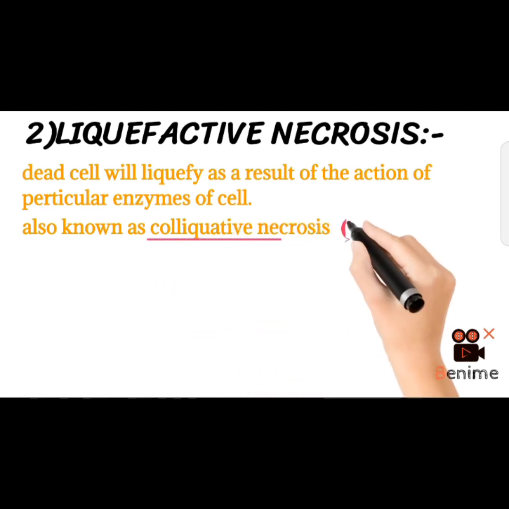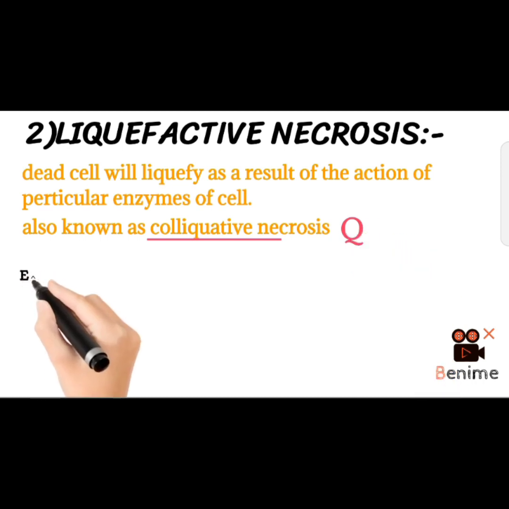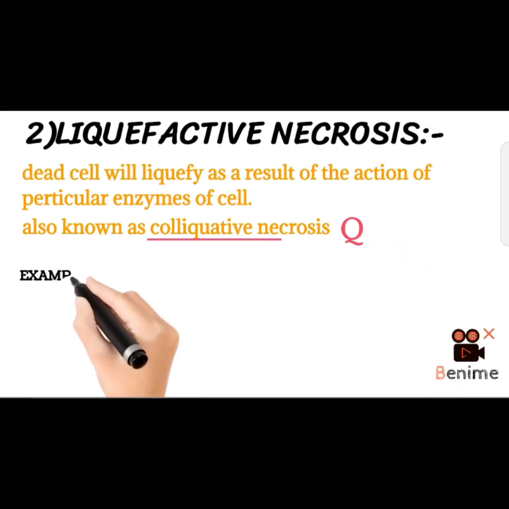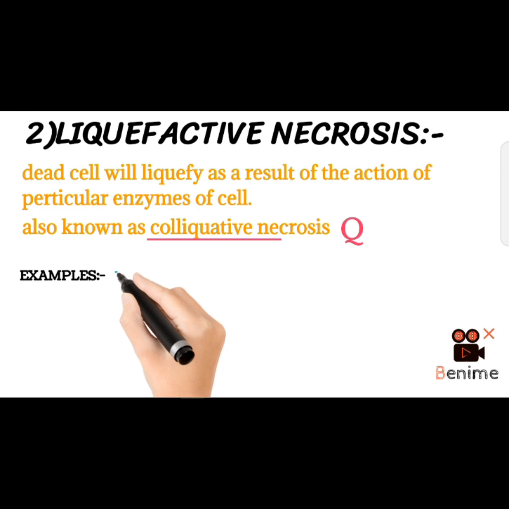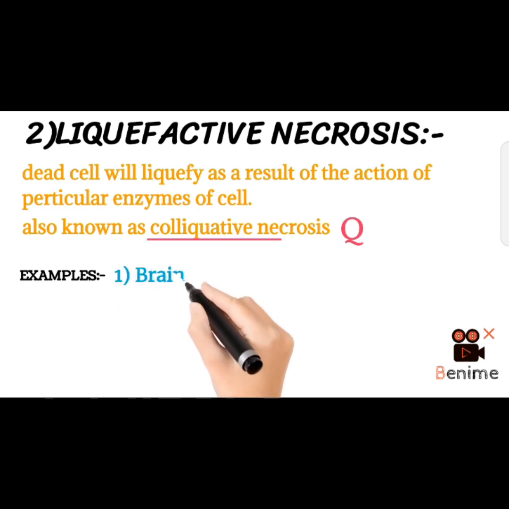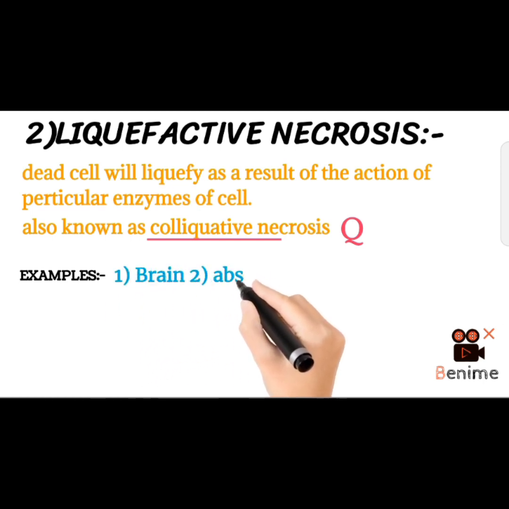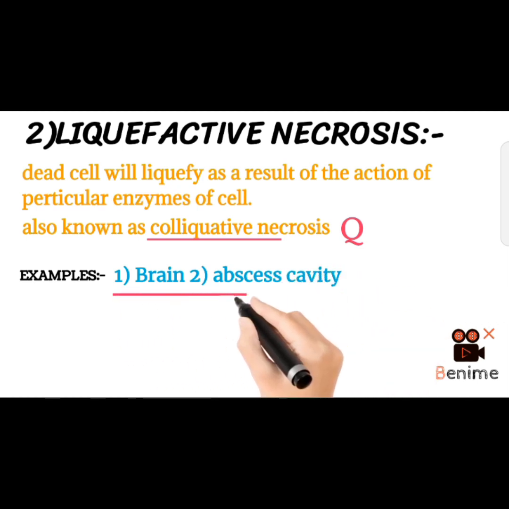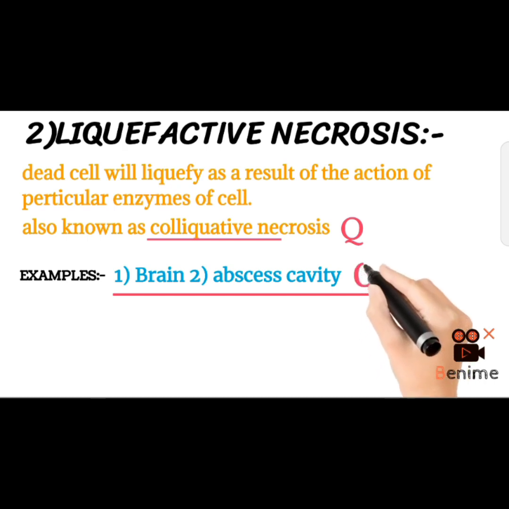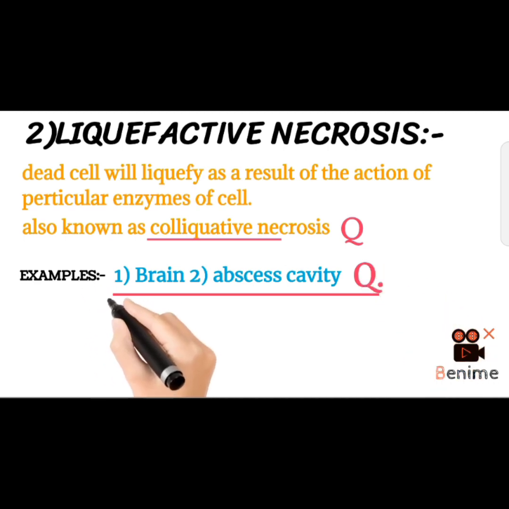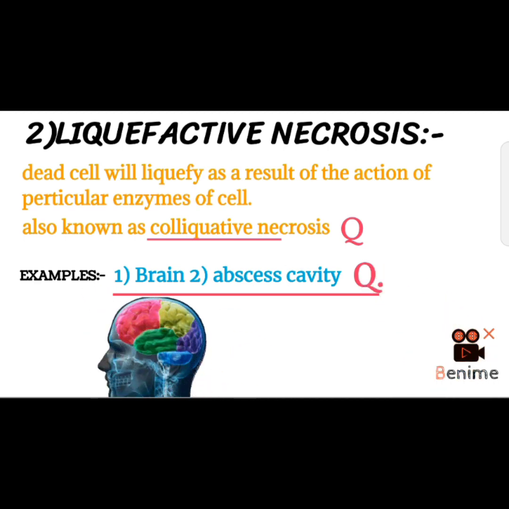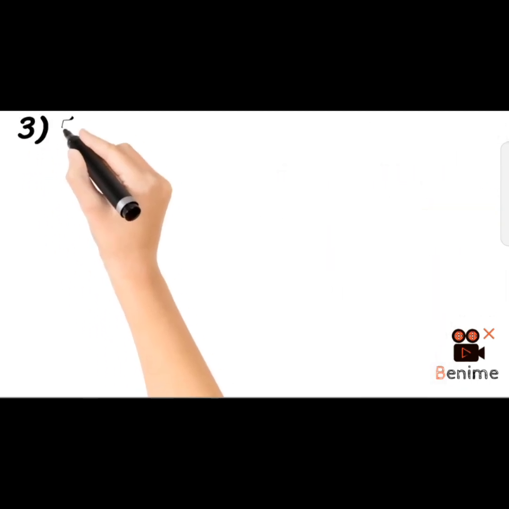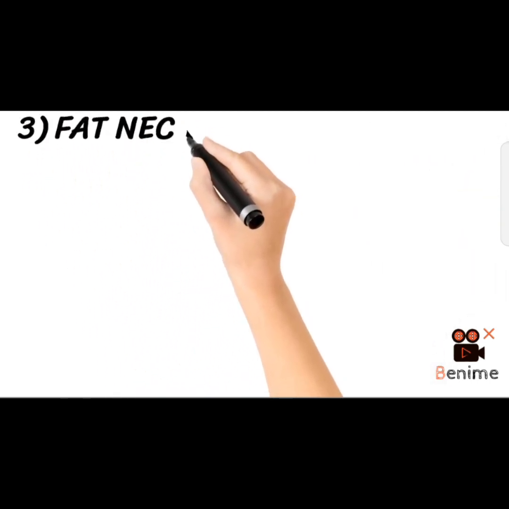Again, this is a question for the exam. As examples, we will see liquefactive necrosis in the brain and in an abscess cavity. These questions can be formed as assertion-reason. So focus on these examples. You can see the simple diagrams also.